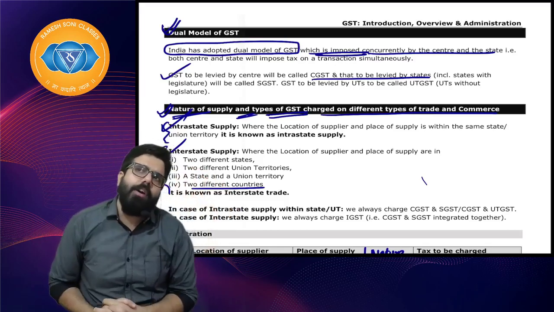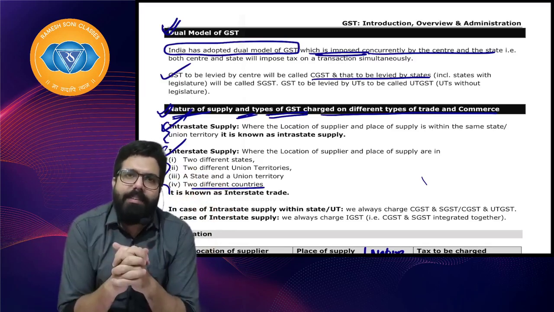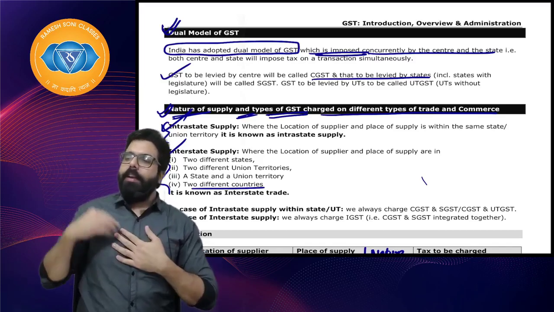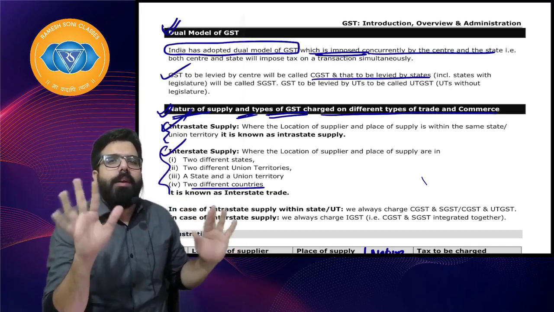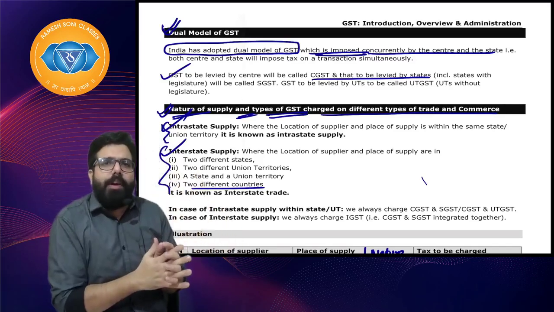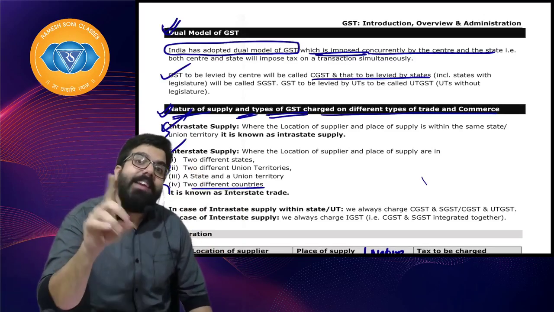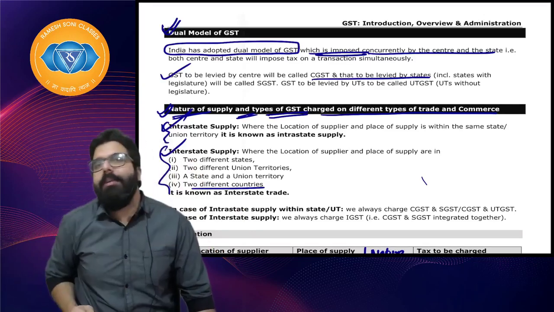Sir, then why not always charge IGST? If they had told that in every transaction IGST will be charged, IGST would come to the central government and the central government would distribute to all the states. States told, we don't want it like this. Why should we ask the central government to give? Let the central government take 50, we will take 50. But IGST in interstate transaction had to be introduced because the government didn't have any other option.